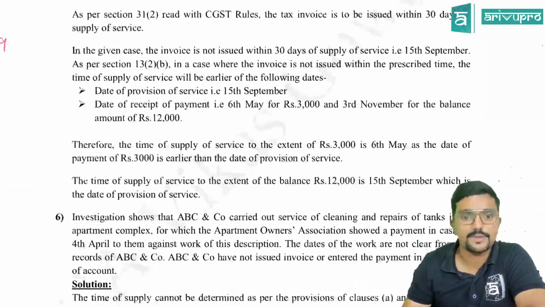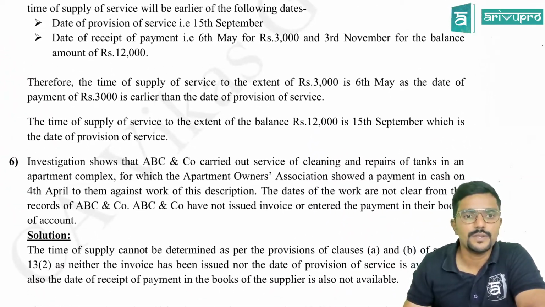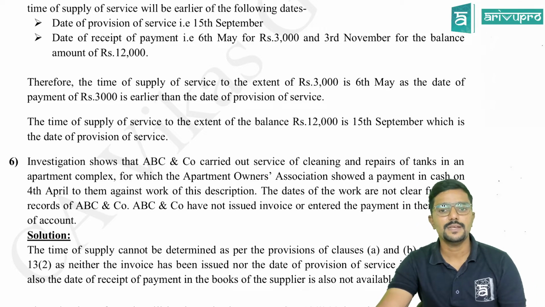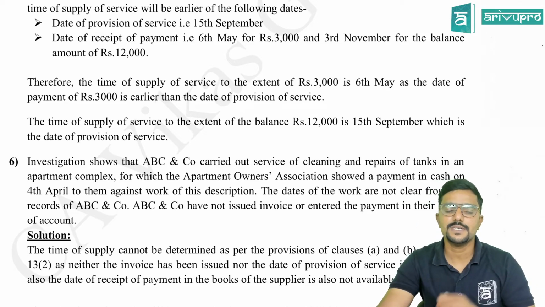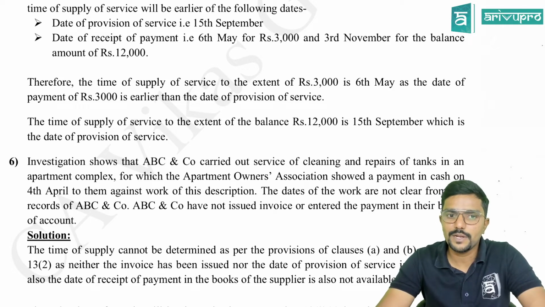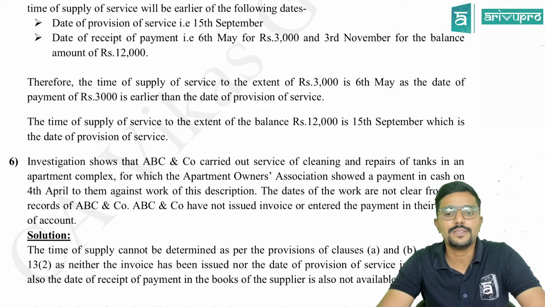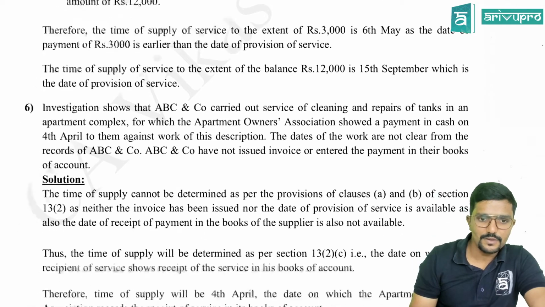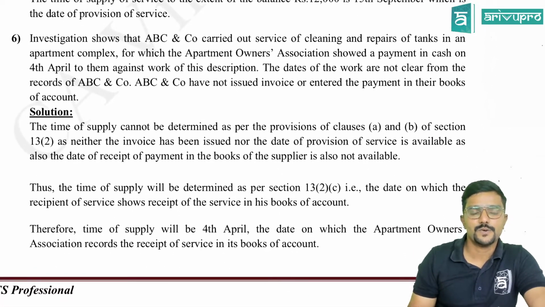Yes, correct. Therefore, the time of supply of service to the extent of 3,000 is 6th May, as the date of payment of 3,000 is earlier than the date of provision of service, and the time of supply of service to the extent of balance 12,000 is 15th September, which is earlier than the date of payment. Fine. Let us go to the 6th question.